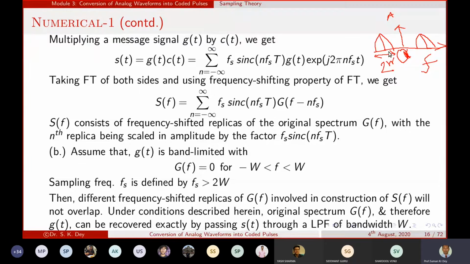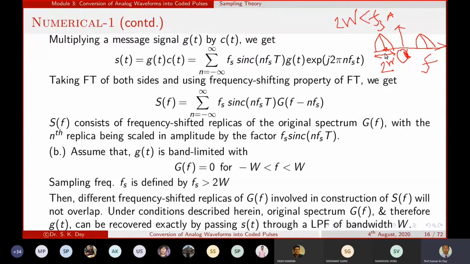Okay, so this is the 2W, and if the center point of this spectrum is larger than the 2W, and that point is equal to f of s, then definitely there will be no possibility of overlapping of these two signals.